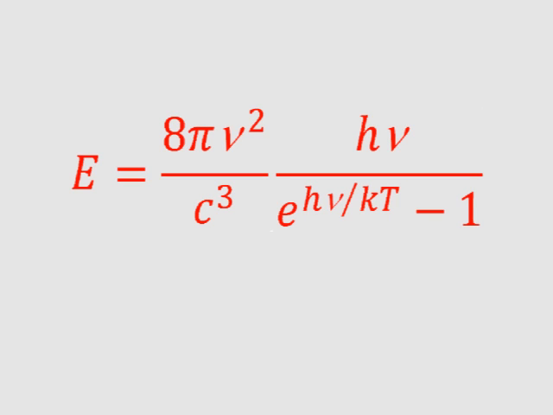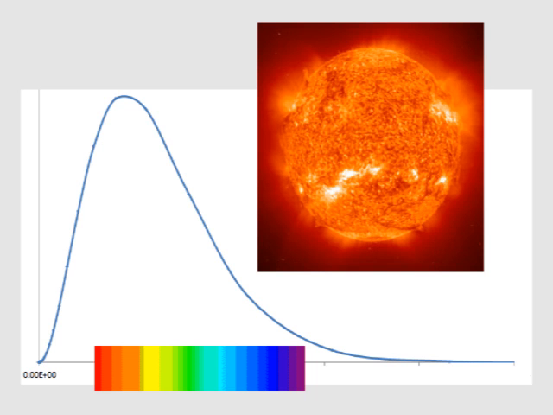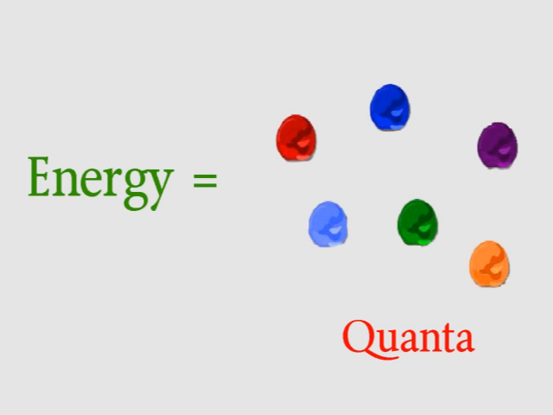If you use this to plot out the energy of a blackbody, you get a graph that's just like the energy spectrum of a real blackbody, like a star. And that was the first evidence we had that thinking about energy as coming in little units called quanta can give us better results than thinking about it any other way. It was the first step in developing quantum mechanics.